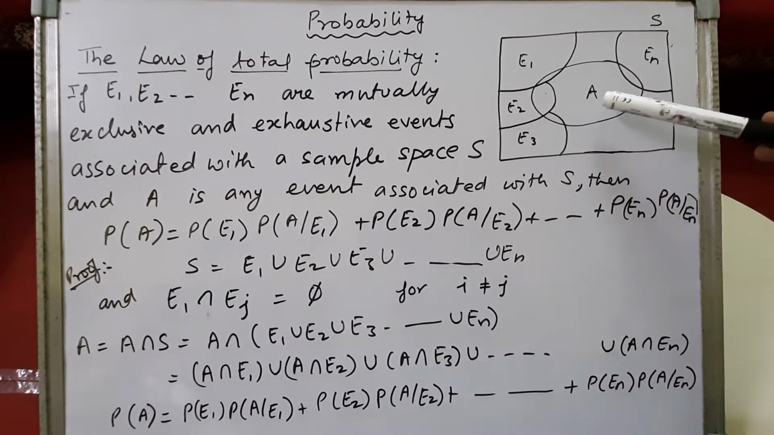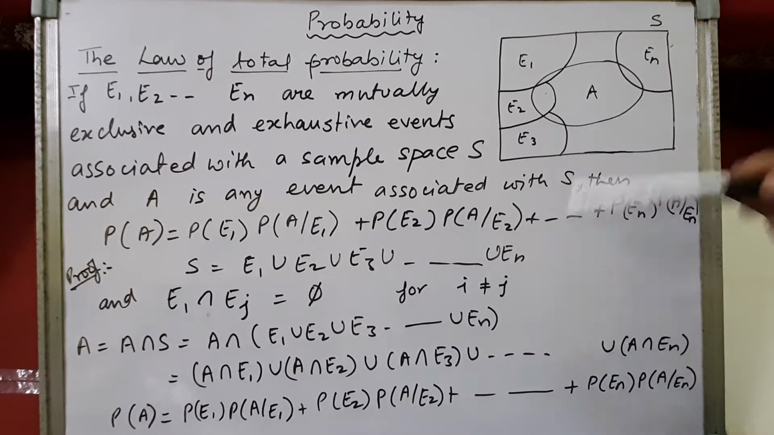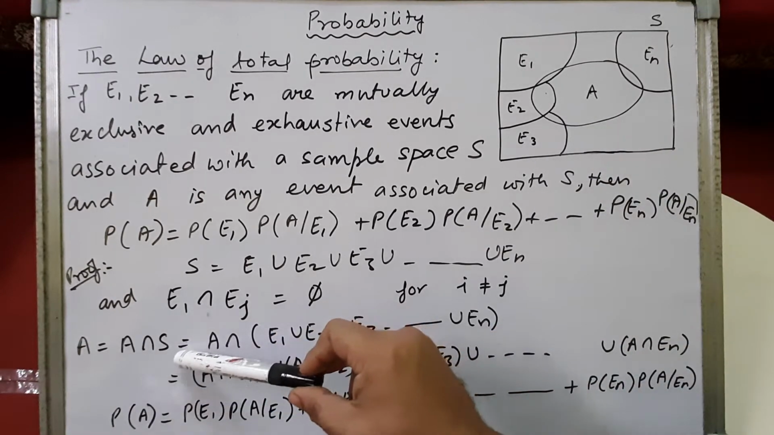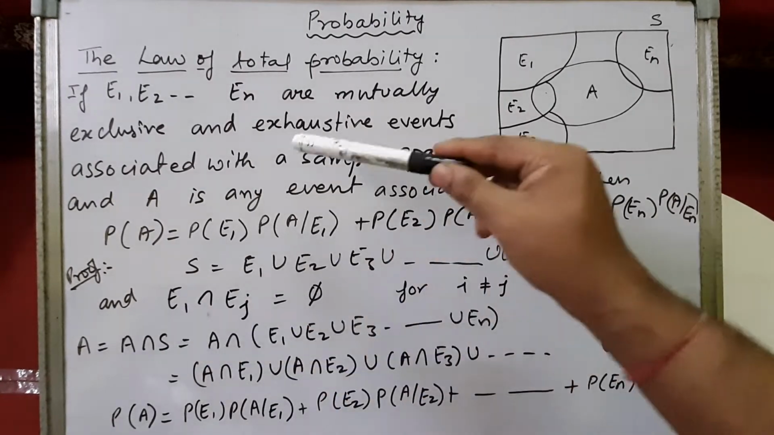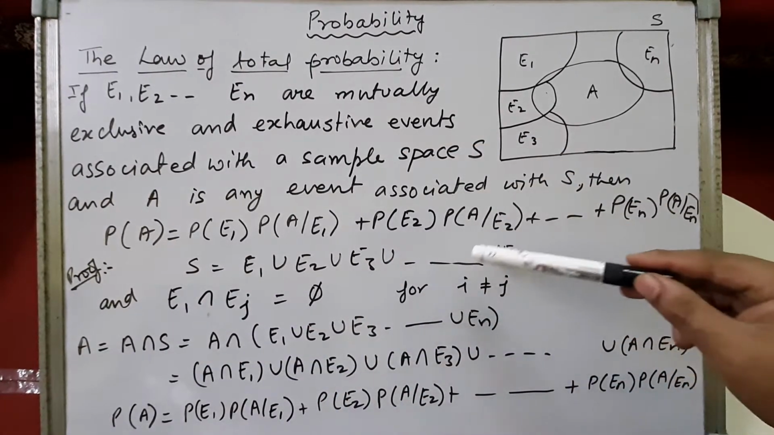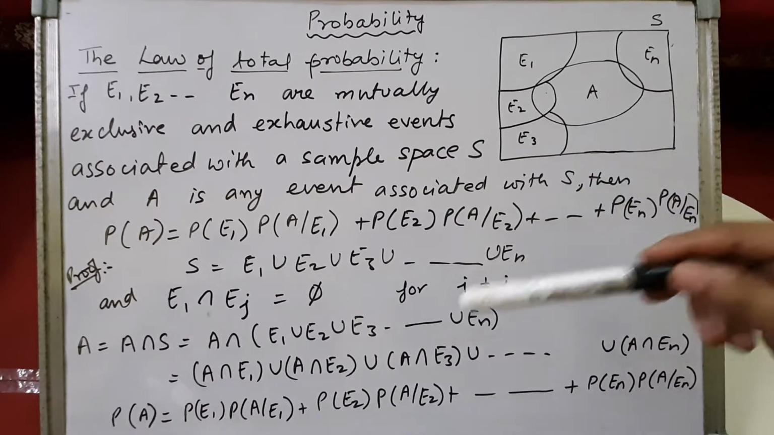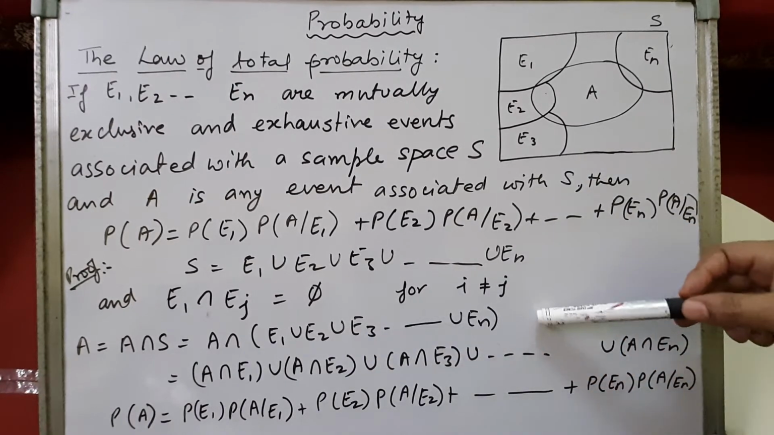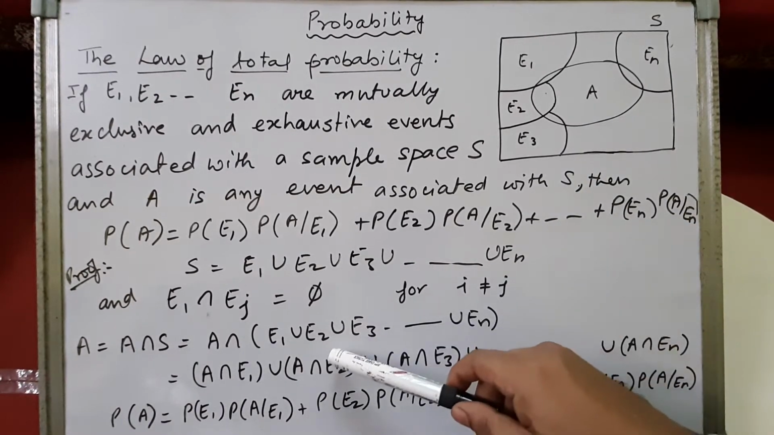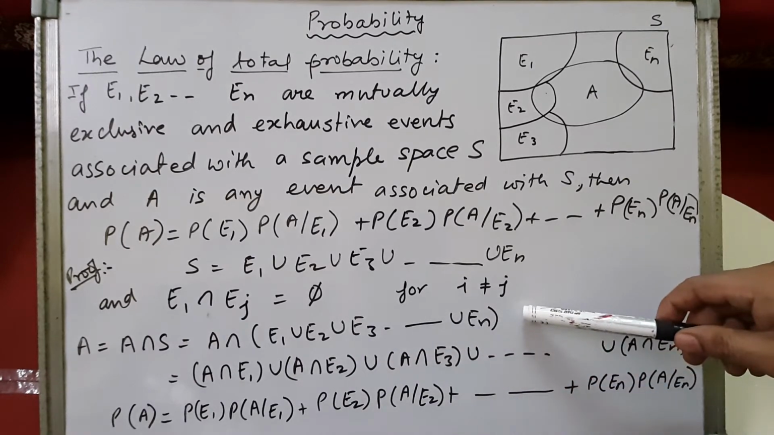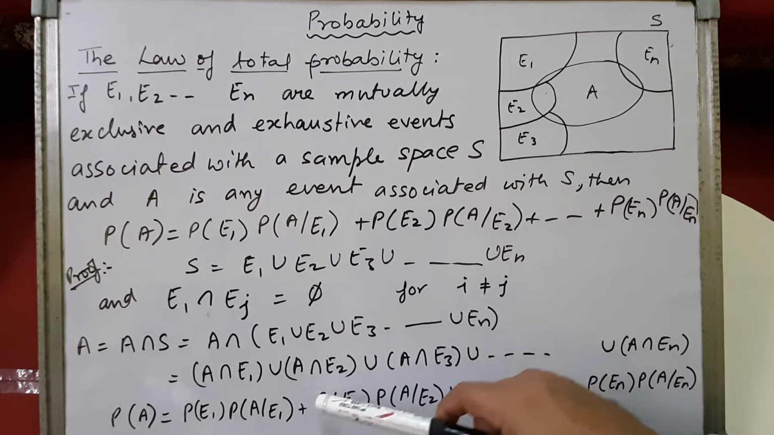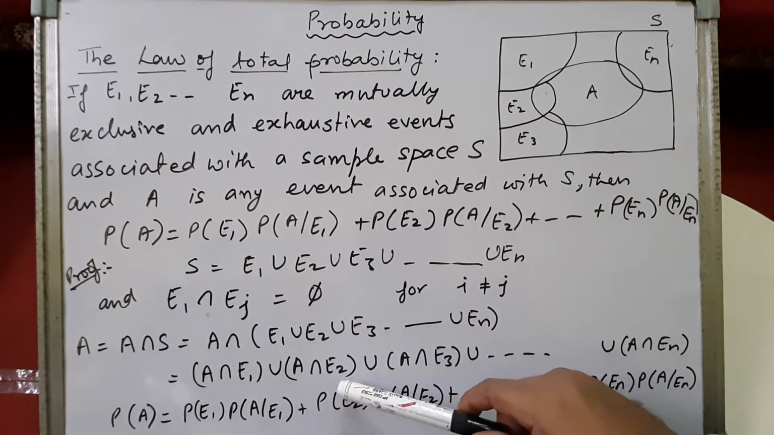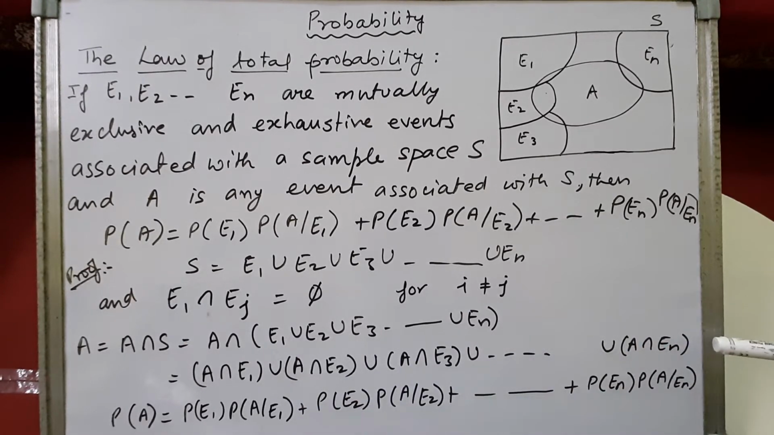So if we calculate the value of A, now A can be written as A intersection S. This A can be written as A intersection S, and in place of the sample space S we can write E1 union E2 union E3 up to union En. When we apply this, we can write it as A intersection E1 union A intersection E2 union A intersection E3 and so on up to A intersection En.